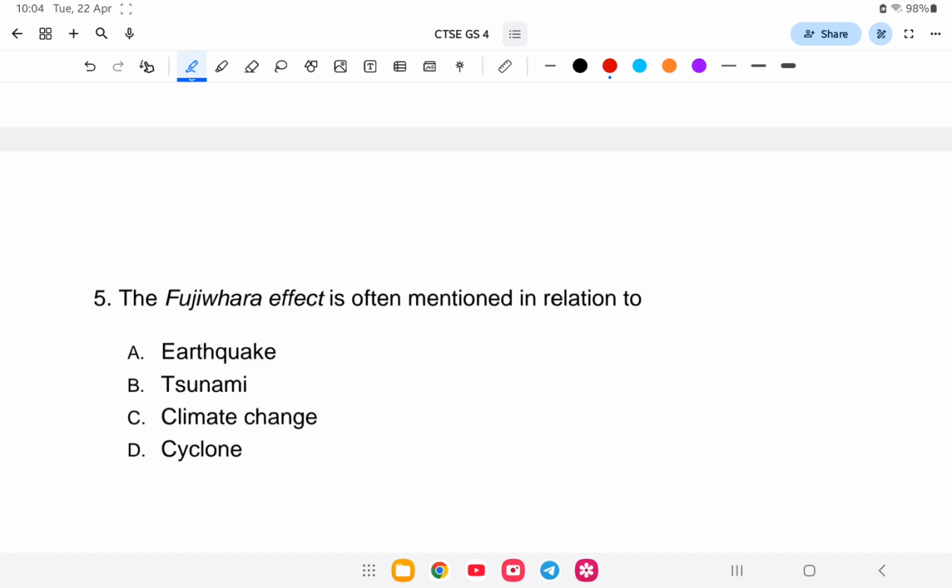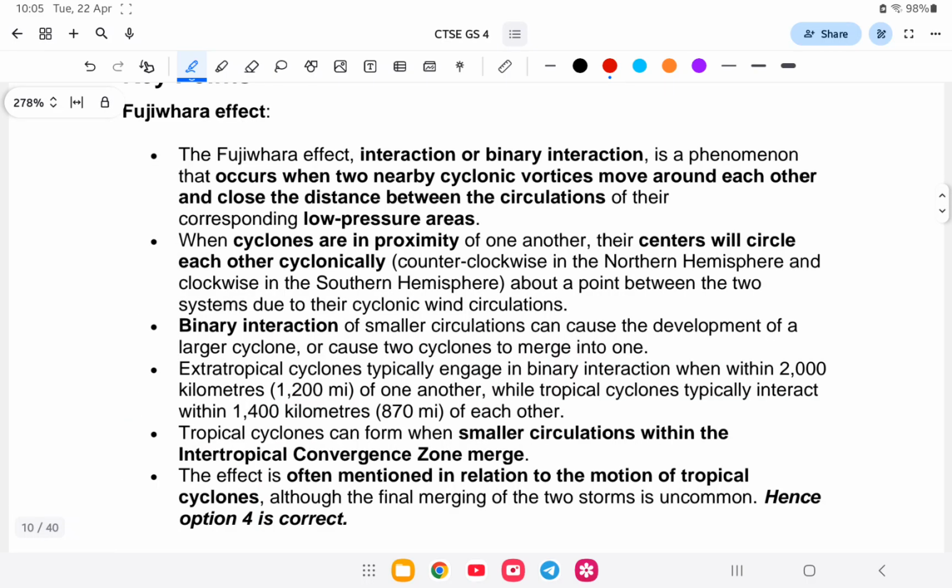Next question. The Fujiwara effect, often mentioned, is in relation to what? So Fujiwara effect, is it a tsunami, earthquake, climate change, or cyclone? So Fujiwara effect, it is something related to cyclone. Option number D. Let us study in detail about this.